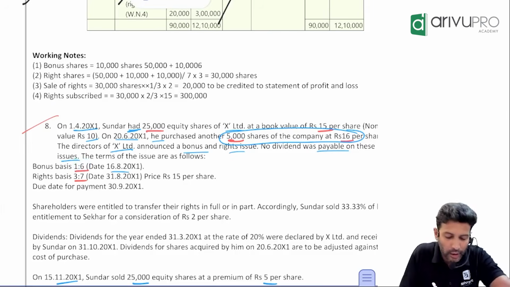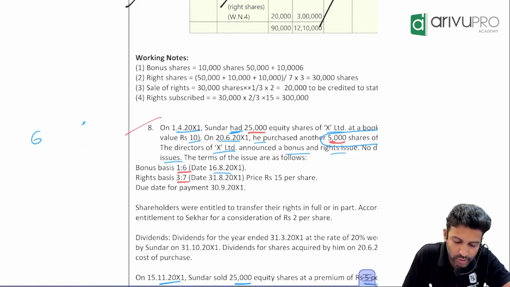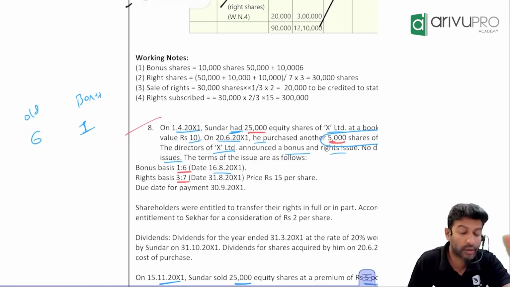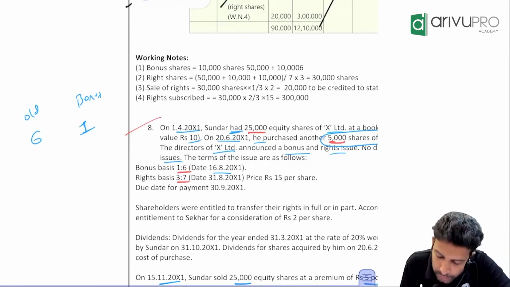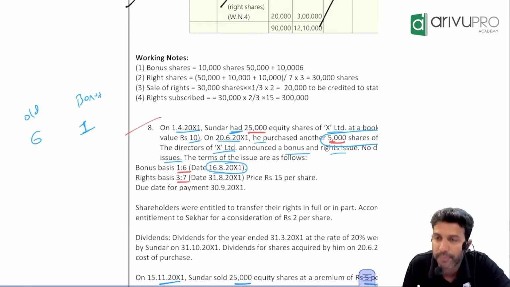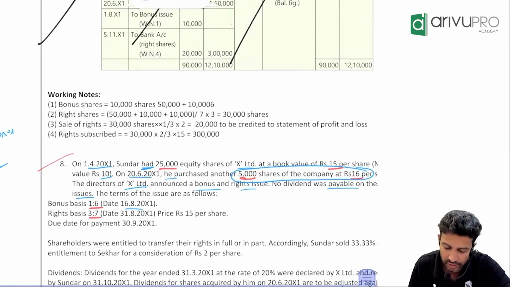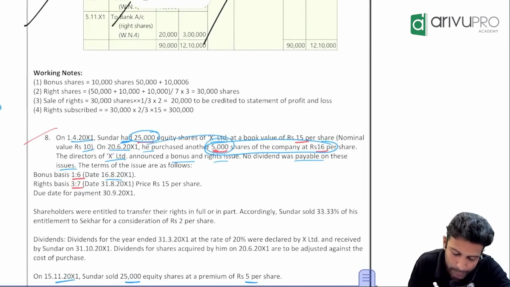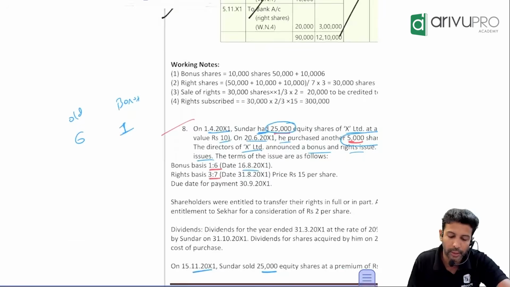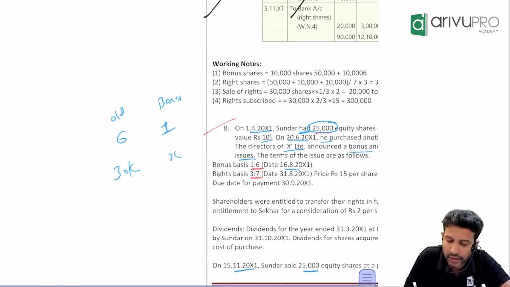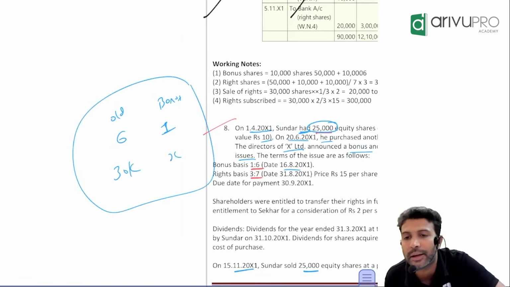6 shares held. If you have 6 old shares, you will get 1 bonus share. Till 16th August, how many shares does the investor have? On 1st April, we already had 25,000. On 20th June, we purchased 5,000 more. So totally, how much do we have? If you have 30,000 shares, how much bonus will you get?